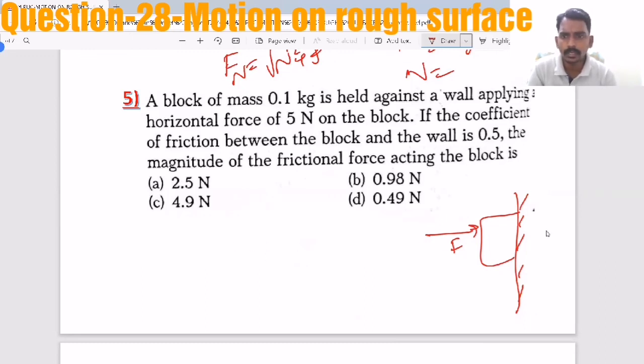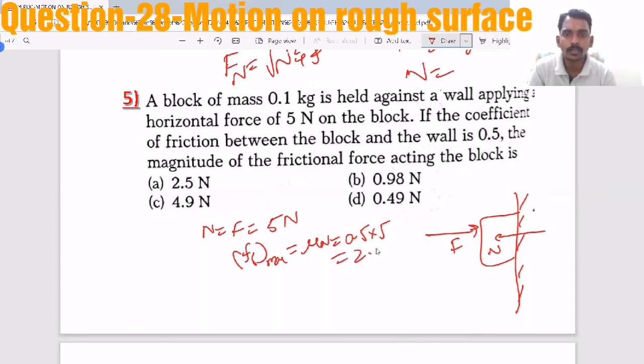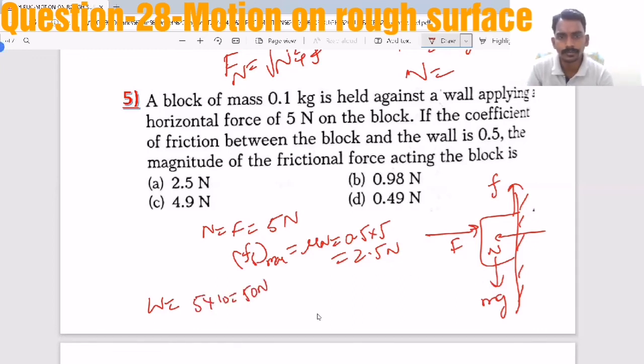Now you are applying force F, which means a normal reaction develops of equal amount. N equal to F equal to 5 Newton. Then the maximum limiting friction possible is mu N. That is 0.5 into 5. How much? 2.5 Newton. But here weight is downward mg and friction will act upward. Now weight is how much? mg. That is 0.1 into 10, 1 Newton. Here weight is more, so obviously it will slide down. So here kinetic friction will act.